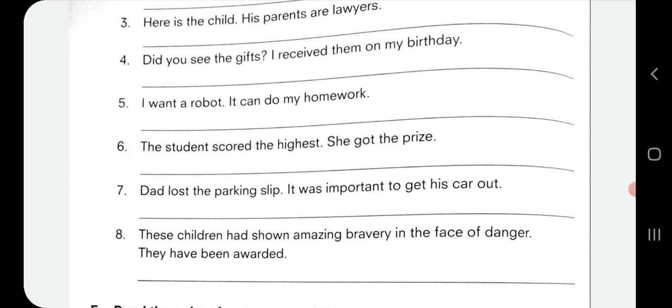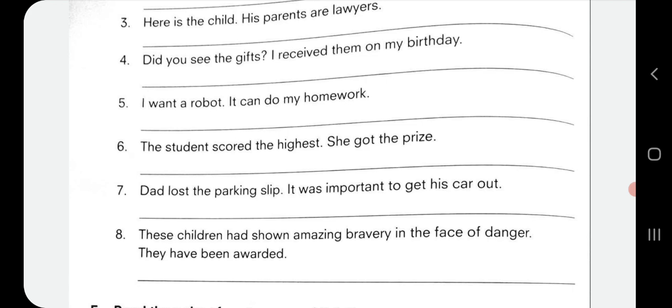The student scored the highest. She got the prize. Now, the student scored the highest who got the prize. Seventh one, Dad lost the parking slip. It was important to get his car out. Now, answer is, Dad lost the parking slip which was important to get his car out.